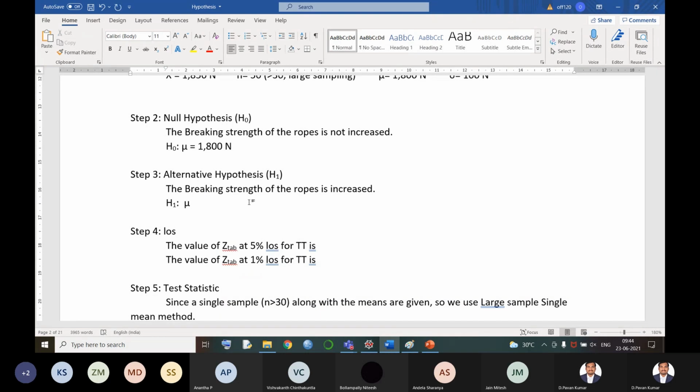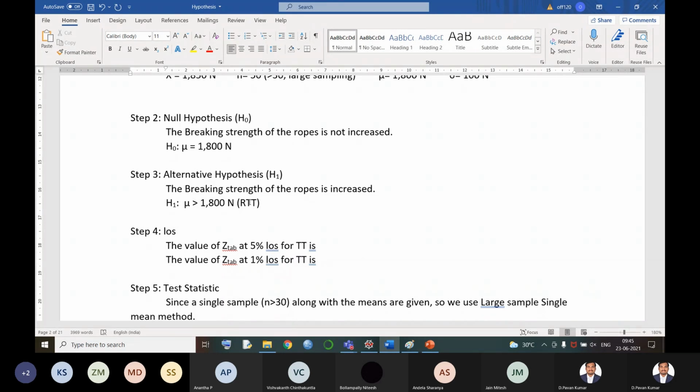Now what is the notation we write? Mu is greater than 1800 Newton. Earlier it was 1800, and because of improvement we are saying that it is increased. So if it is increased, I should always write greater than 1800 only. Now what type of test is it? It is RTT, right tail test. Greater than always means right tail test. Less than means LTT, left tail test. If it is not equal to, we say it is a two tailed test problem.